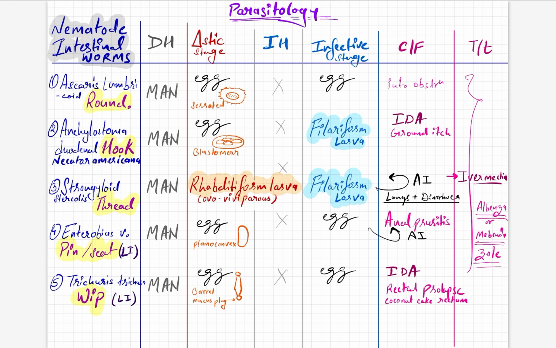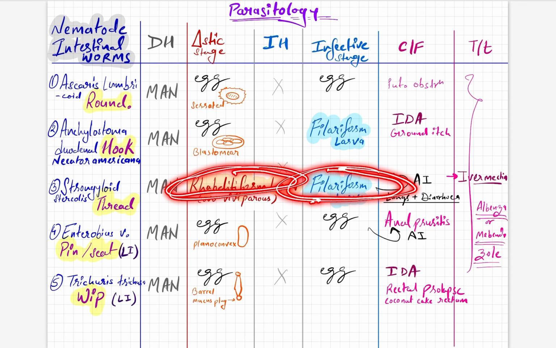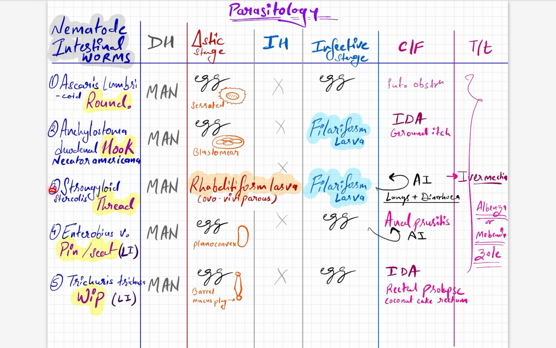And the infective stage is again egg for all except Ancylostoma and Strongyloides, where it is filariform larva. So if I tell you the larva is both diagnostic and infective, and a non-specific larva, I am not telling any specific feature about the larva, so you can mark Strongyloides stercoralis. This life cycle was asked in AIIMS. We remember lungs for Strongyloides, but what they wrote was diarrhea. So don't miss this diarrhea component also.